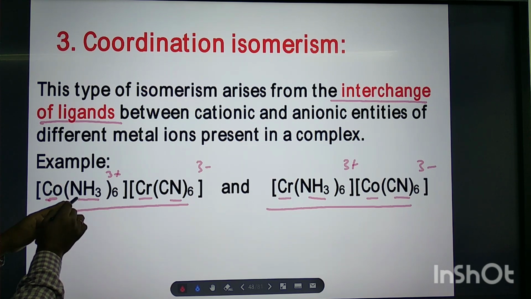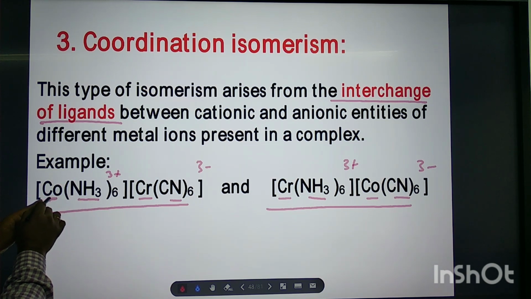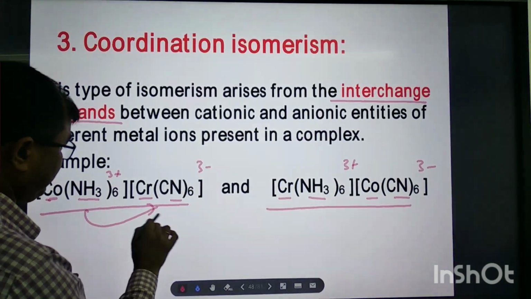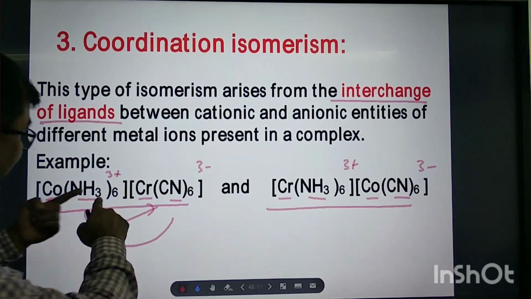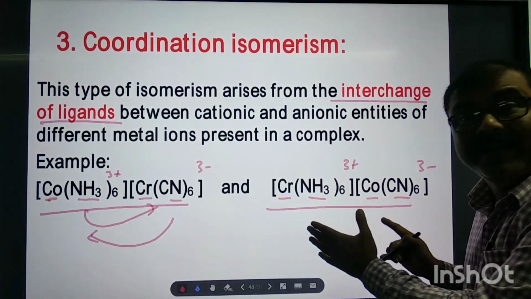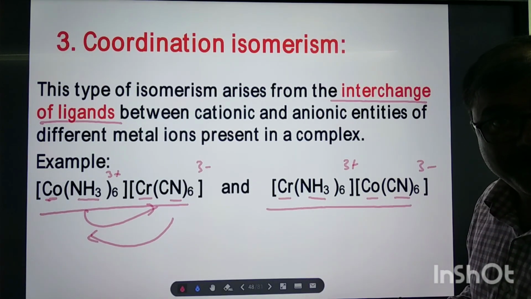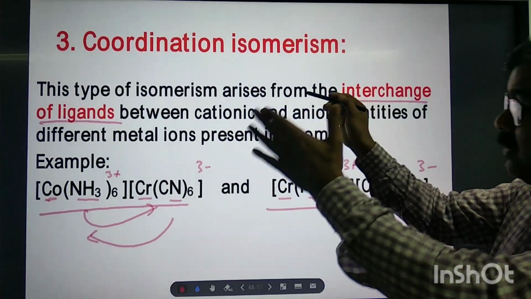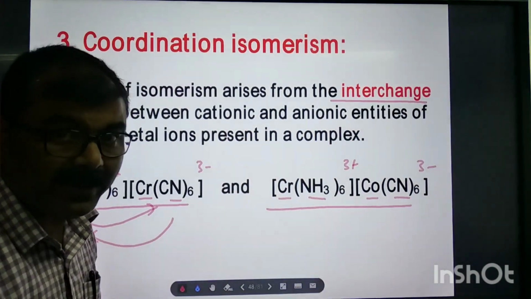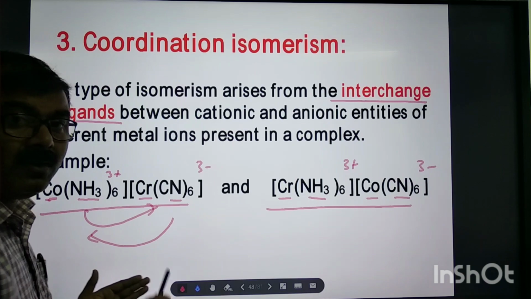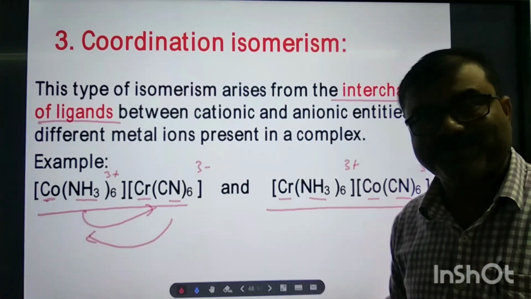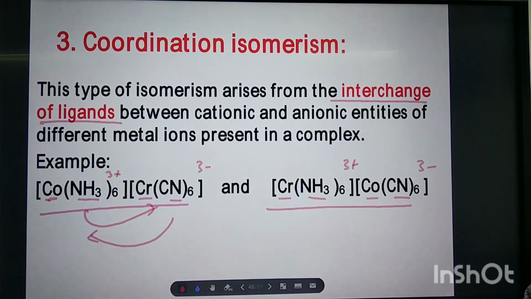When we exchange the ligands, we get different isomers. This is called coordination isomerism because within the coordination sphere, the exchanging of ligands takes place. Is it clear? Okay.